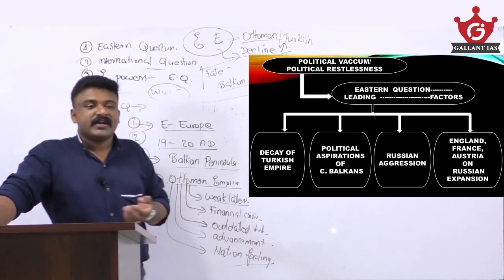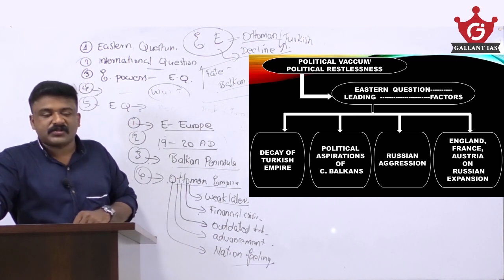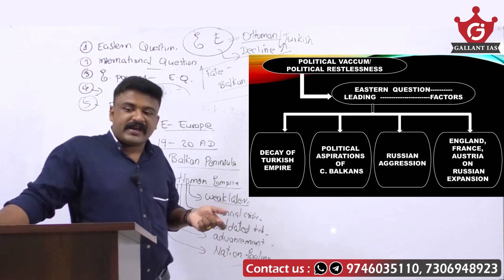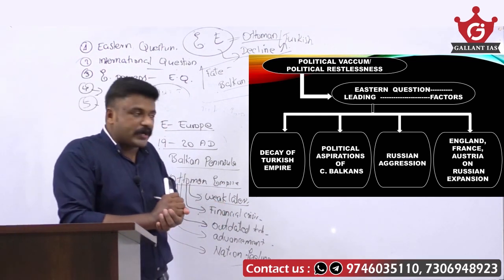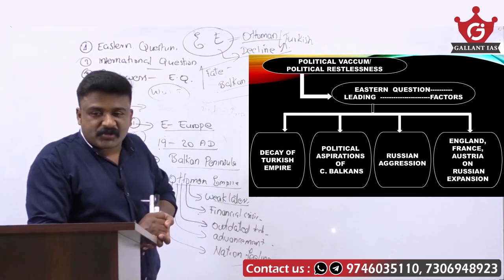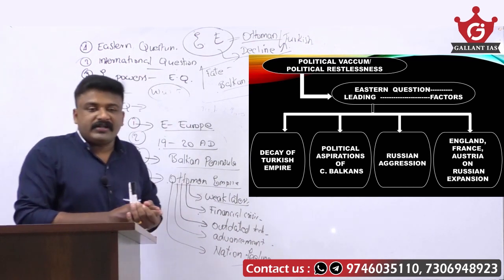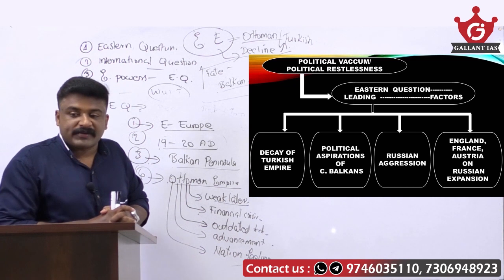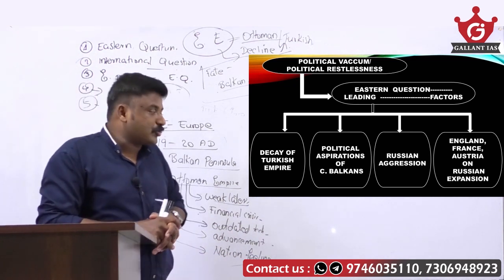Okay, for which it must have access to the Mediterranean Sea, it must have control over Constantinople, then it will have free access to other continents also for trade. So Russia is the neighboring state, and Russia wanted to conquer or annex some portions of the Ottoman Empire in the wake of its decline.